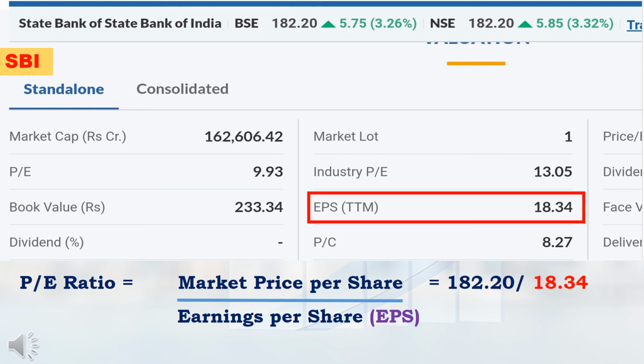Next, how to calculate earnings per share of any company: if I divide the earnings after tax value of any company by the total number of shares, then I will get earnings per share. Earnings per share of SBI was 18 rupees 34 paise. In simple terms, one share of SBI was earning 18 rupees 34 paise every year. That is the meaning of this term. Now, for calculating PE ratio, market price per share 182 rupees 20 paise divided by earnings per share 18 rupees 34 paise, I will get 9.93. I will round off the value as 10. That is, SBI's PE ratio is 10.